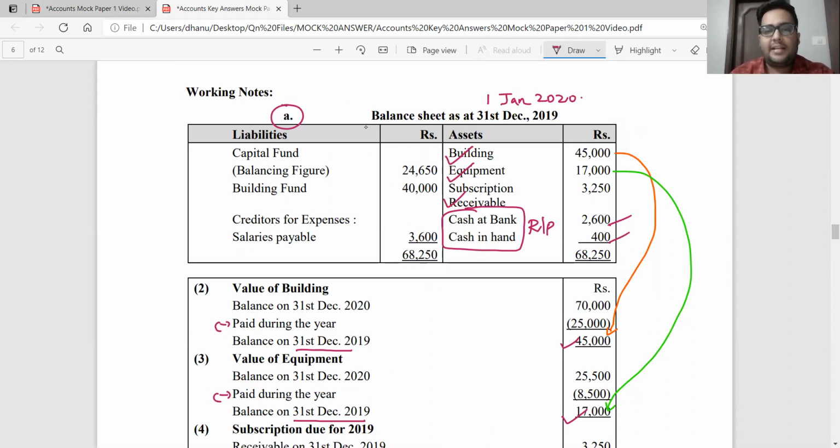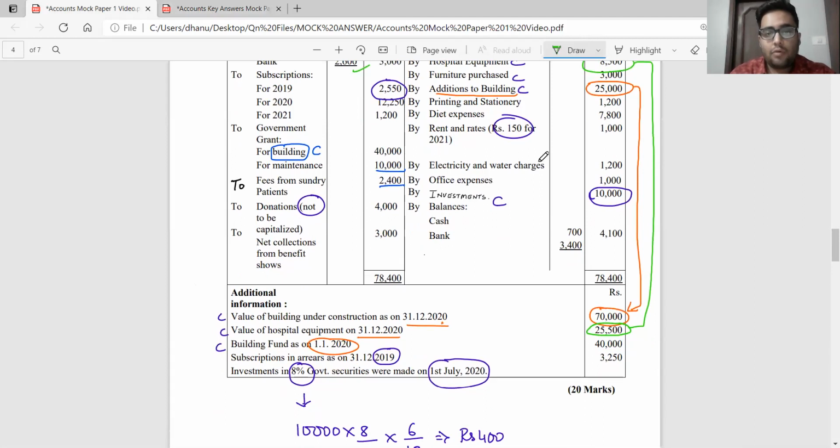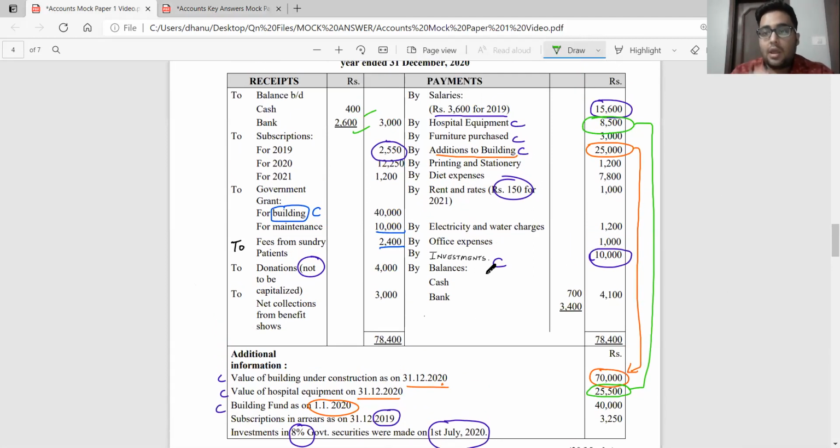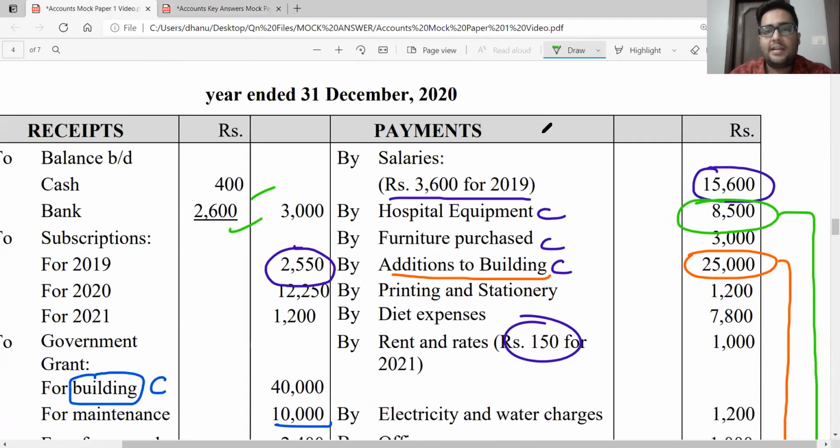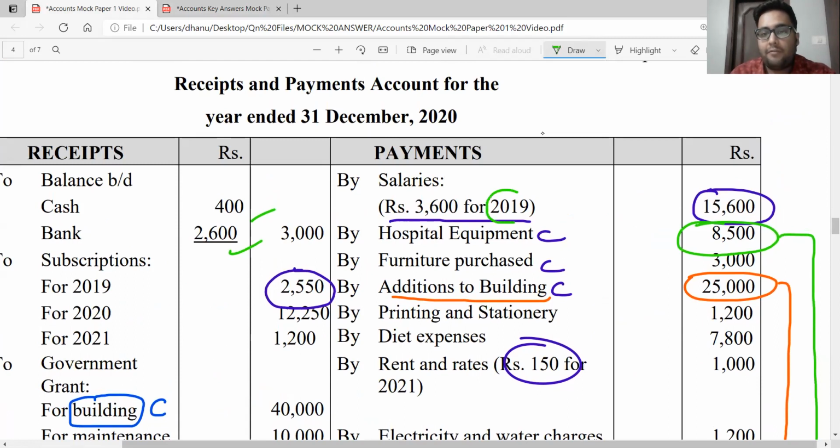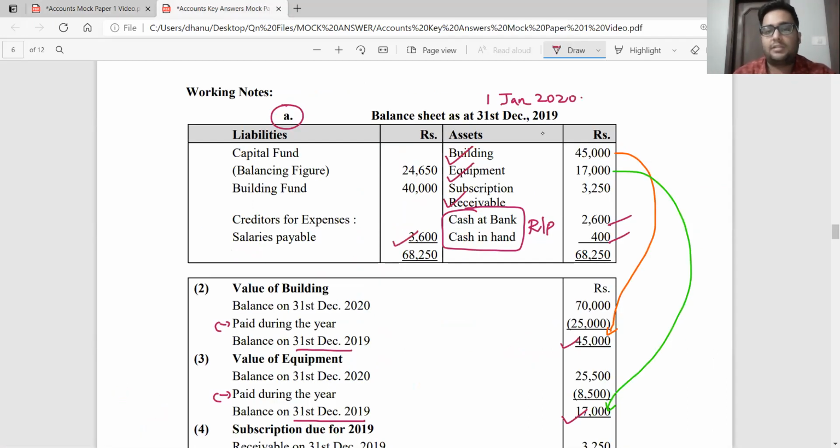Now coming to the liabilities side, where do we need to identify any liability? So sir, what kind of liabilities could be there? Outstanding expenses are liabilities and prepaid incomes are liabilities. You need to identify in the question if there is any outstanding expense or a prepaid income. Yes, if I look into salaries, 3,600 has been paid for 2019. That means, can I say in 2019 or as on 31st December 2019, 3,600 was outstanding? Yes. So I include that in my opening balance sheet, salaries payable 3,600 rupees.